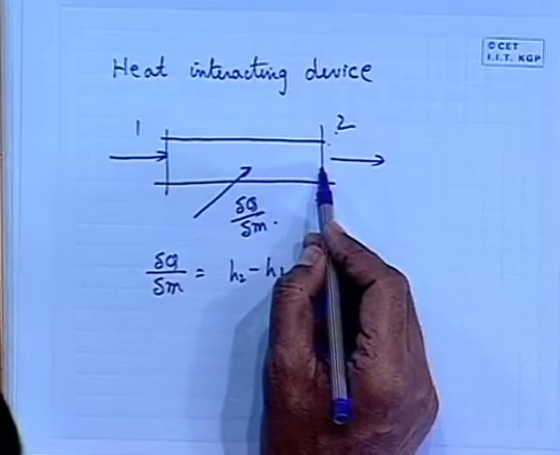If heat is rejected, h2 will be less than h1. Sometimes in a control volume, there is no work or heat interaction, but there is a conversion from one form to another. For example, a nozzle.